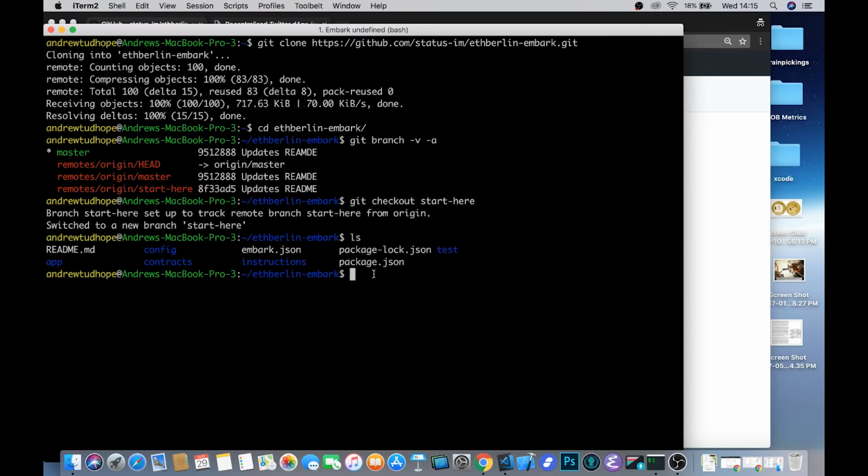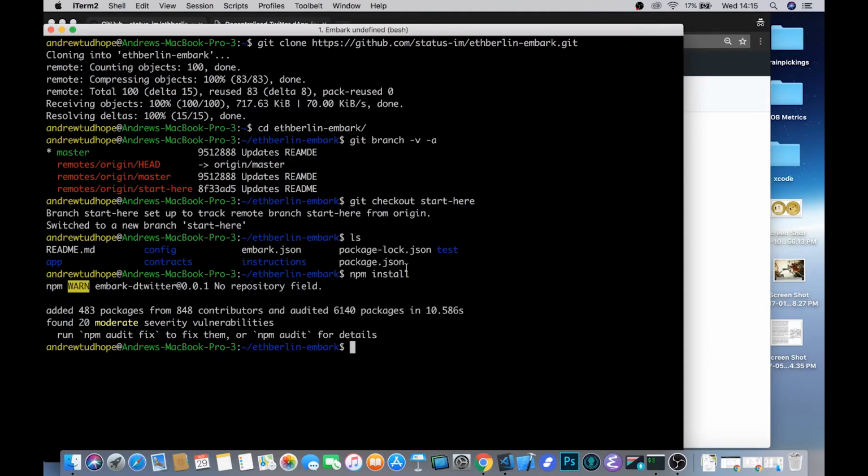The first thing that you need to do once you've switched onto the Start Here branch is just make sure that you install the node modules that are defined in your package.json. If you're a web developer or have worked with front ends at all, this should be fairly familiar. We're just going to use the node package manager to pull down all the dependencies that are specified in our package.json and install them so that we can get going with writing some code. Once that's happened, Embark actually will run everything you need with one single command. That's IPFS, Geth, your local web server, your connection to Whisper, everything that you specified in your config folder will start up with one simple command, and that's embark run.